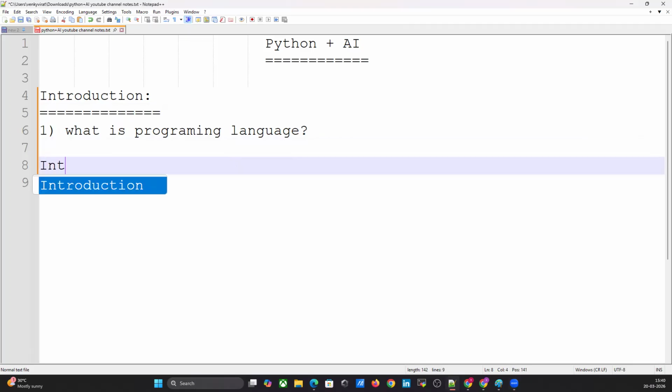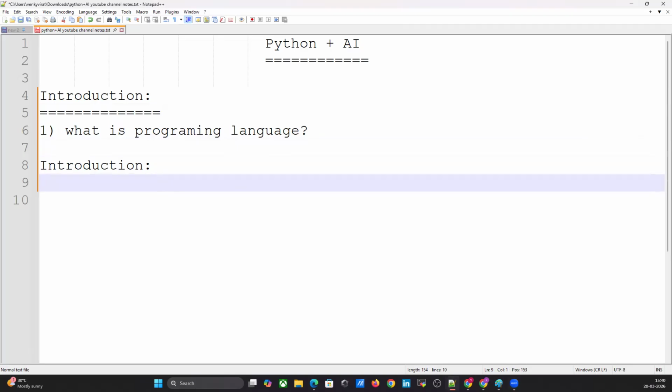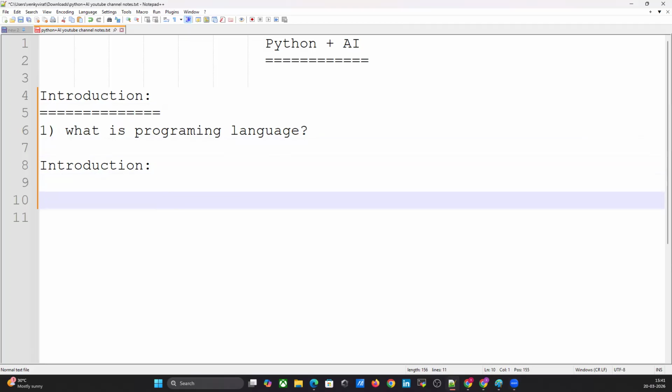Introduction to Python, just an introduction. Python is a general purpose, high level programming language. Python was developed by Guido van Rossum. Who developed Python? Guido van Rossum. He developed it in 1989 while working at the National Research Institute in the Netherlands.